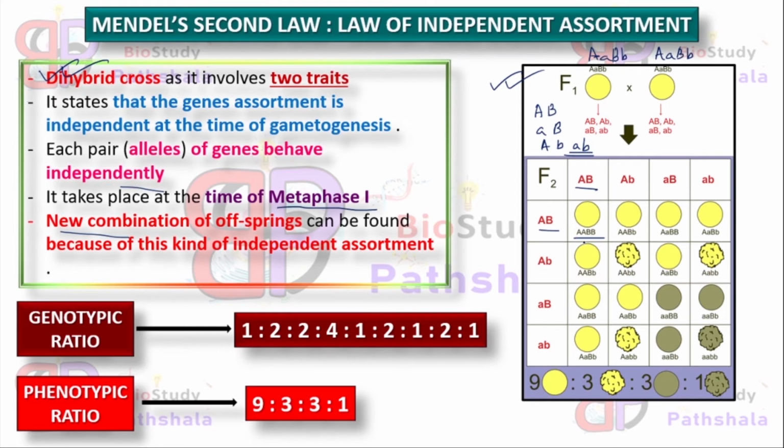So the F2 generation will show these kinds of genotypes as well as phenotypes. So the genotypic ratio will be 1:2:4:1:2:1:2:1 and the phenotypic ratio will be 9:3:3:1. We will learn how to analyze the genotypic ratio of the dihybrid cross as well as the phenotypic ratio.